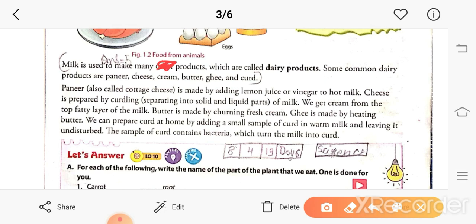Milk is used to make many products, which are called dairy products. Some common dairy products are paneer, cheese, ghee and curd.